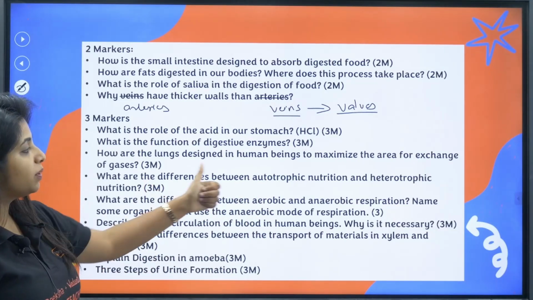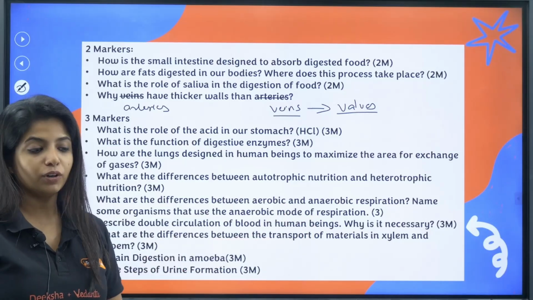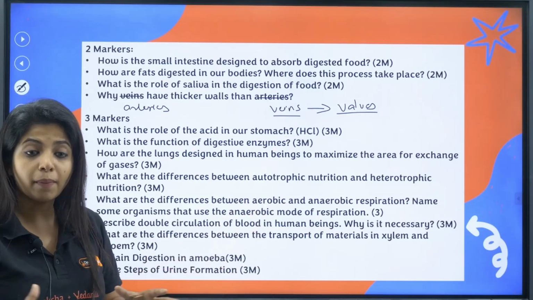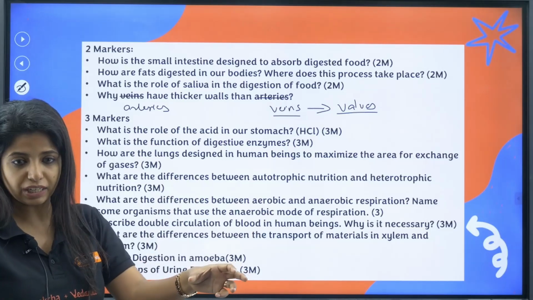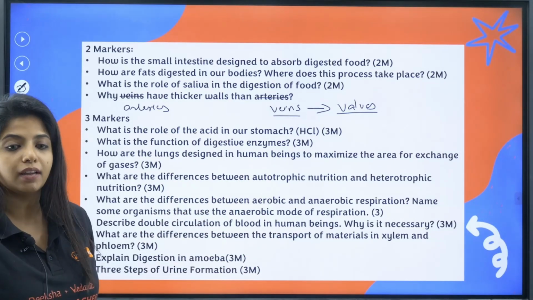Perfect. What are the differences between aerobic and anaerobic respiration? One needs oxygen, the other cannot. So what happens when oxygen is not there? You have to tell what are the different byproducts that you get in both these conditions. In one, lactic acid is produced, and in the other, carbon dioxide, water, and energy are produced.